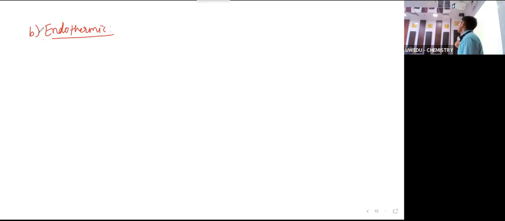So the rate will be forward. So write down here, temperature is increased to increase the rate of forward reaction, or to increase the production of product.